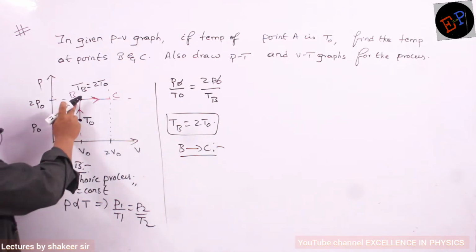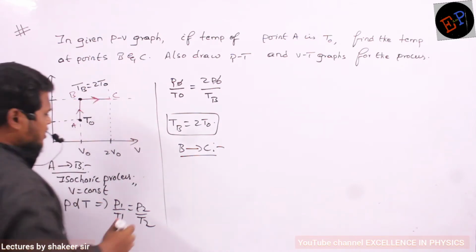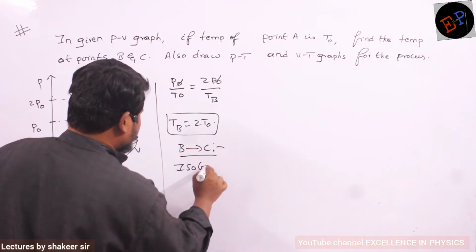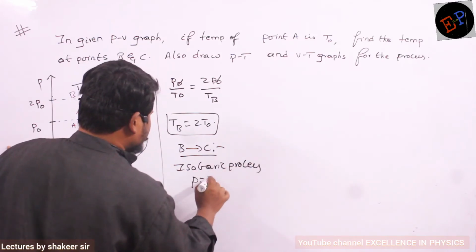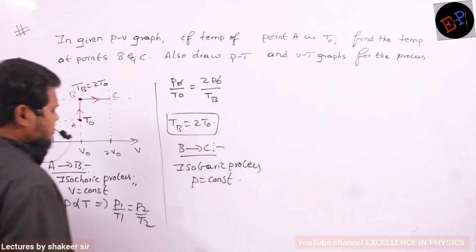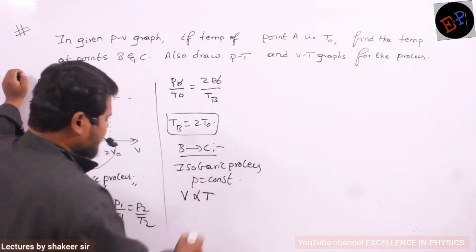Okay? So, what kind of process is this? Isobaric process. Pressure is constant, no? Isobaric process. Clear? So, I can say pressure is constant. If pressure is constant, what are the variables? Volume and temperature, they are the variables.